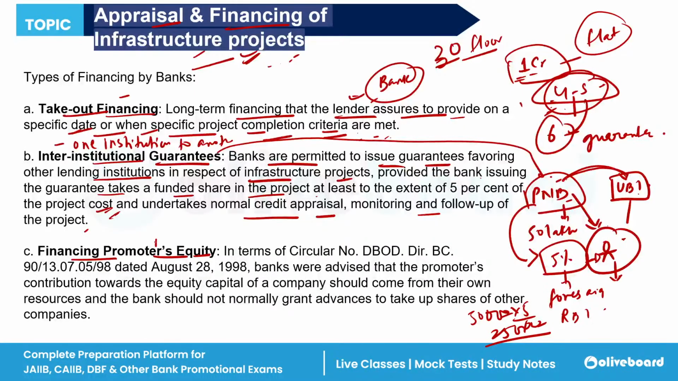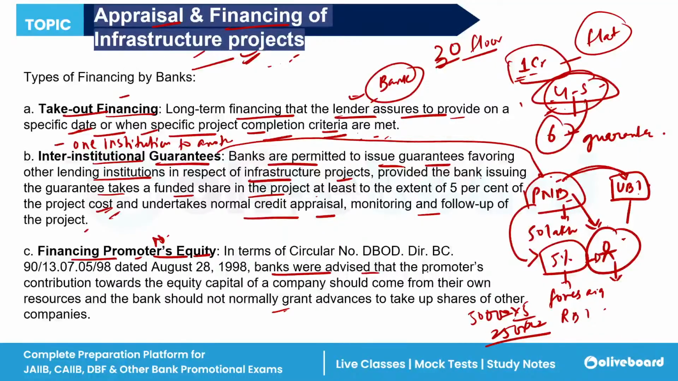So, what is promoters' equity? See, every company has its promoters, every company has its shareholders. In such a case, banks are not allowed to finance promoters' equity. Basically, the funds should be brought by the promoters for contributing to an infrastructure project. So the bank will say that you are the promoter, you are the owner of the company, you are the shareholders of the company. You have to bring funds for your infrastructure project, but there are certain conditions that have to be fulfilled. Then only I can give you the money.